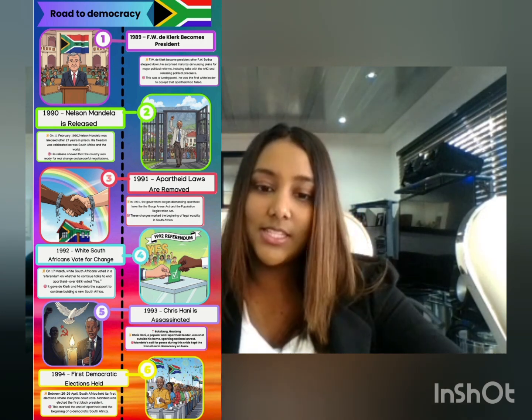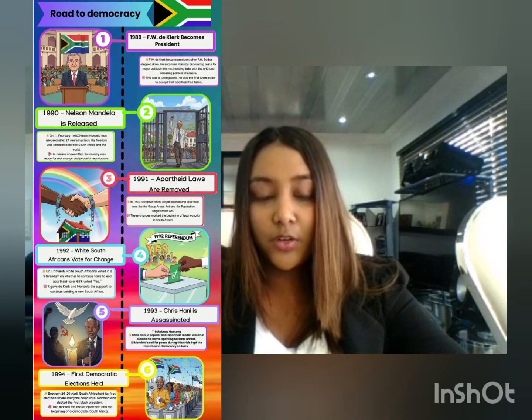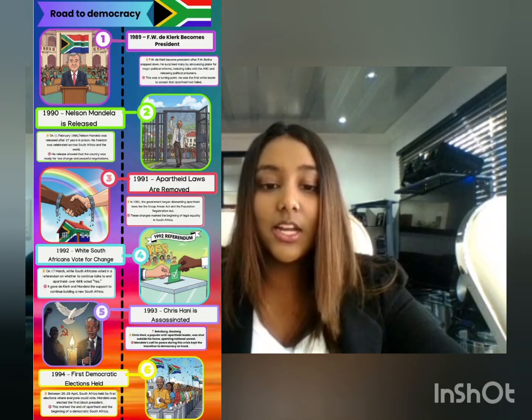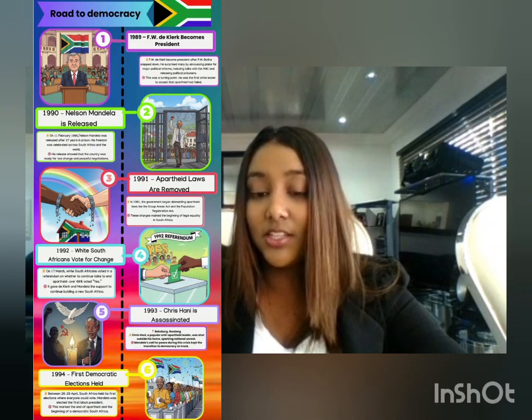On our poster, we can see the image of Hani with a candle and a dove that shows both mourning for his death and hope for peace that came afterwards. This crisis pushed leaders to set an election date, leading to the main event, the 1994 elections.